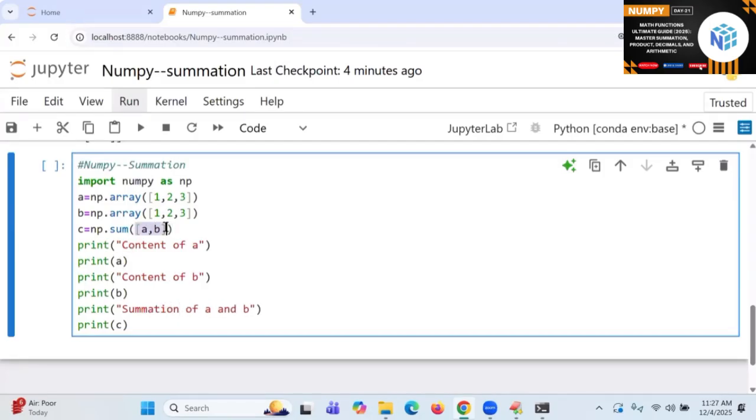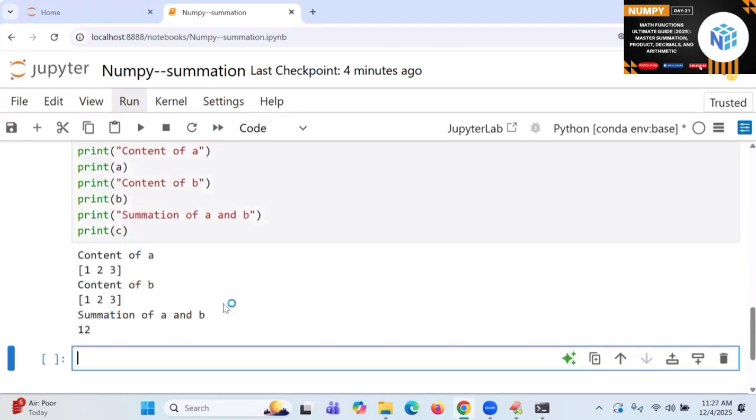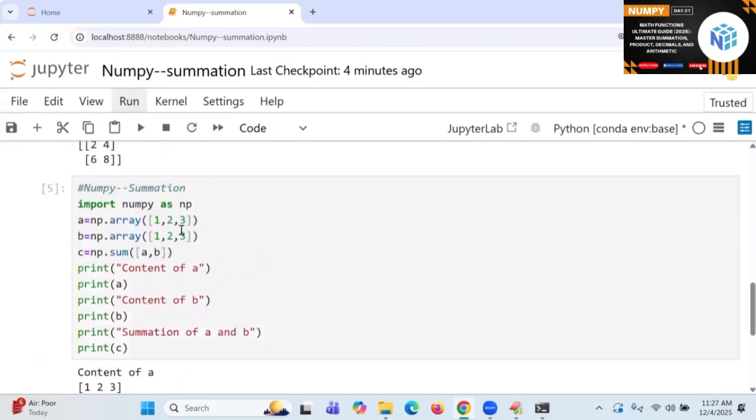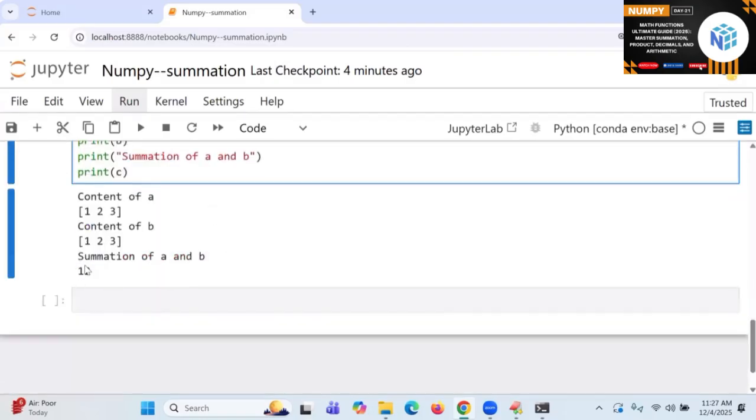Here sum of. How I am writing, you see? Within the square bracket, I am writing A, B. And see the answer of it. Okay, 1 minute, students. This result plus this result, both of them are combined together. That is called summation here.